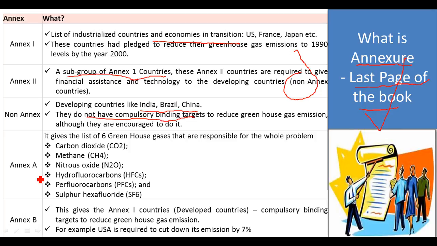Annex A contains carbon dioxide, methane, and the six greenhouse gas emissions, which are carbon dioxide, methane, nitrous oxide, hydrofluorocarbons, perfluorocarbons, and sulfur hexafluoride. These are the ones creating the whole mess in the entire world. Annex B gives the Annex 1 countries, the developed countries, compulsory binding; simply put, USA has to cut down its emissions by 7%.